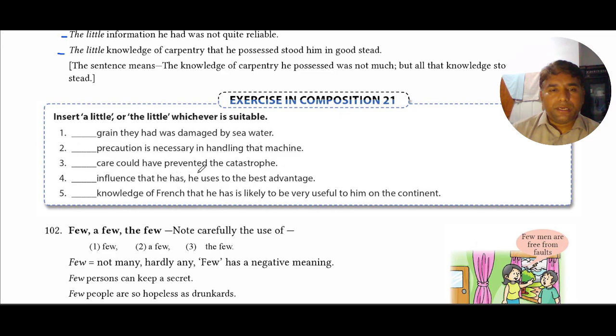Dash care would have prevented the catastrophe. A little care would have prevented the catastrophe. Dash influence that he has he uses to the best advantage. The little influence that he has he uses to the best advantage. Dash knowledge of French that he has is likely to be very useful to him on the continent. The little knowledge of French that he has is likely to be very useful to him on the continent.